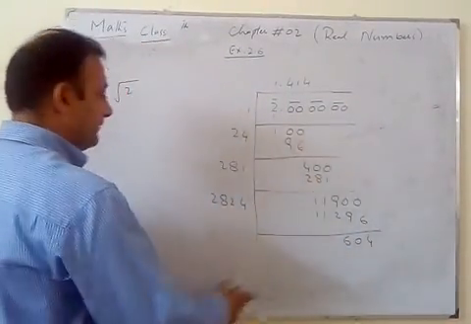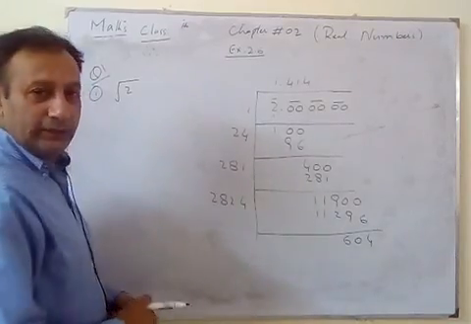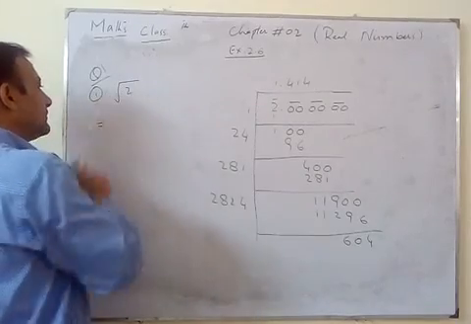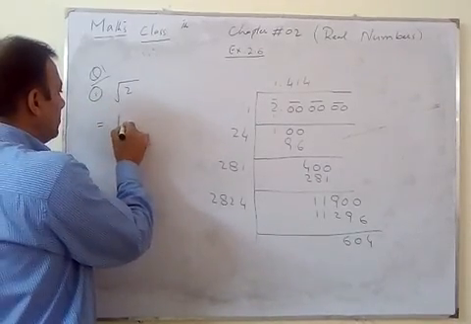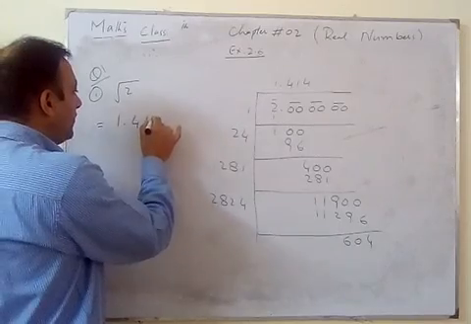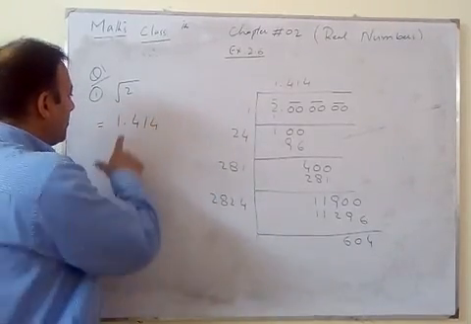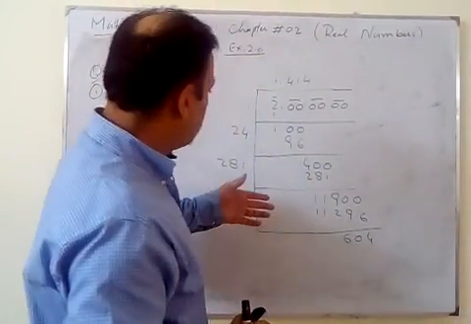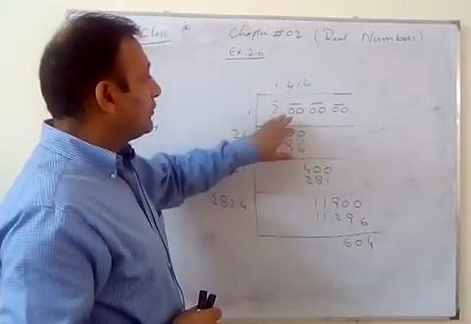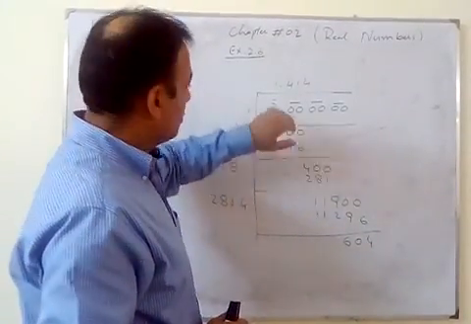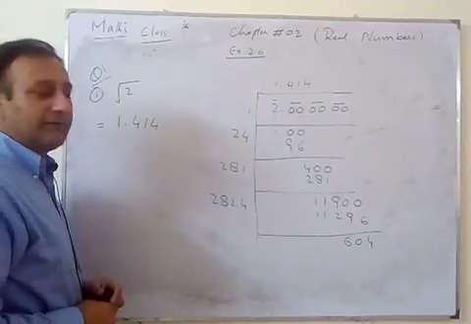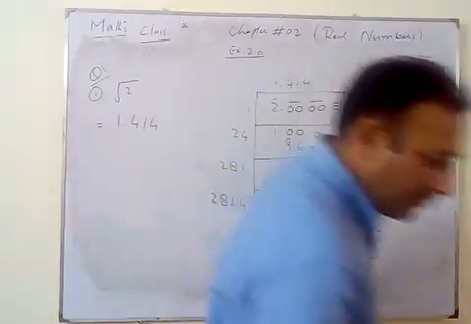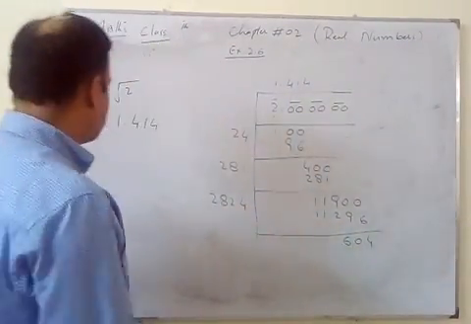So whatever the value we have here, that is the remainder, and it goes on. There is no exact value. So square root of 2 is 1.414. After the point we have 3 decimal places. So if the question asks for 3 decimal places, then after the point we must have 3 pairs. At the end we must have 3 digits after the decimal. I will try to solve 1 or 2 more questions from this.